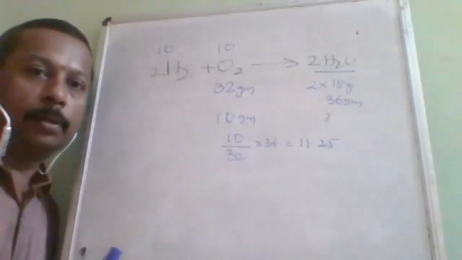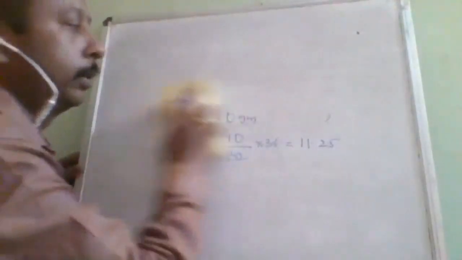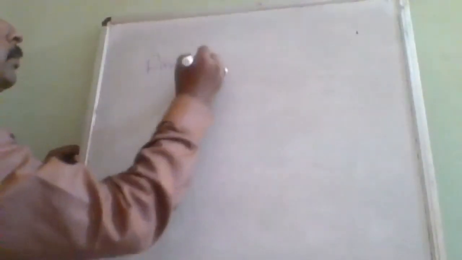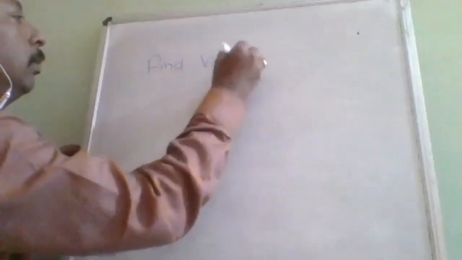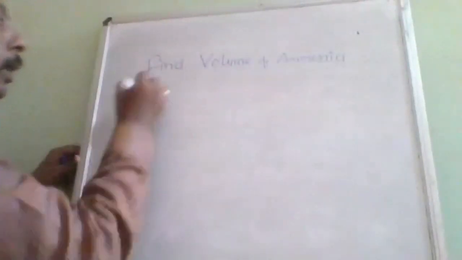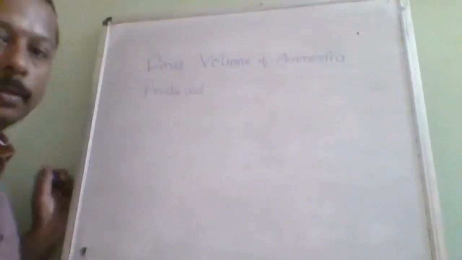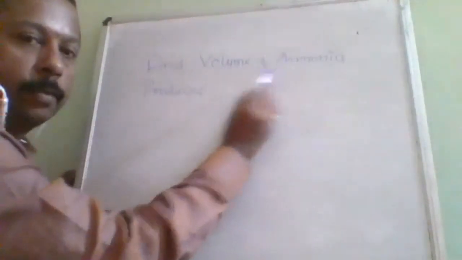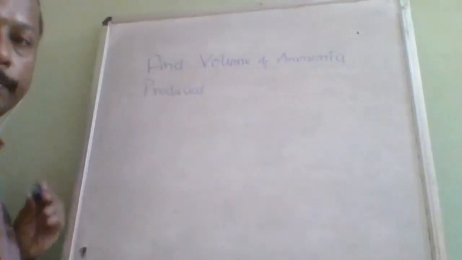Okay, all of you noted down. Now write down the next question. 11.25 is the previous question's answer. Okay. The next question is, find the volume of ammonia produced. Find the volume of ammonia produced when